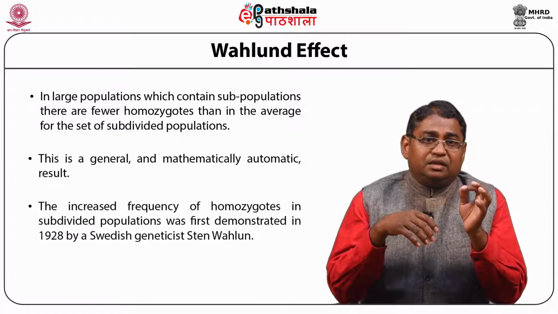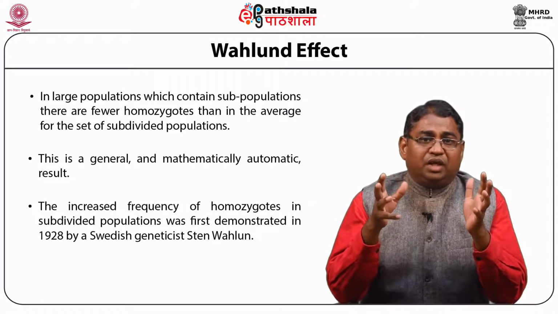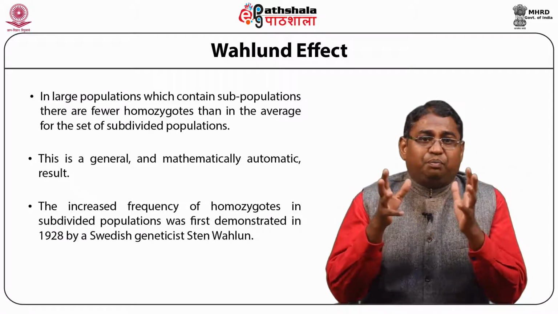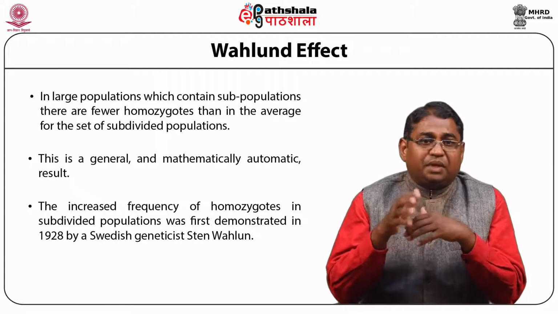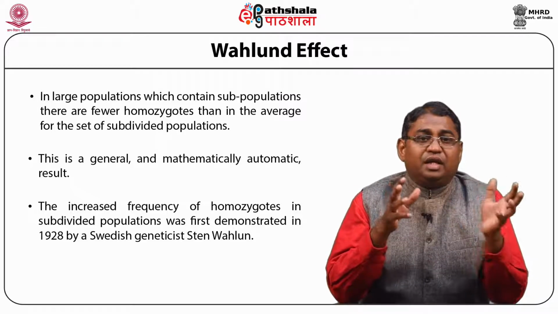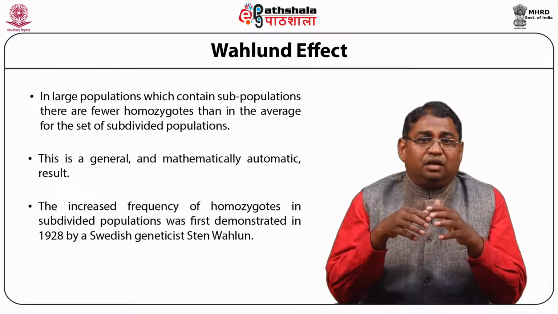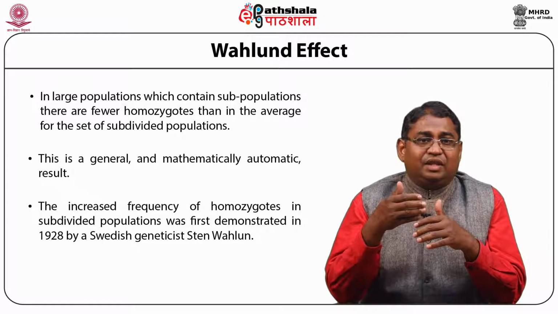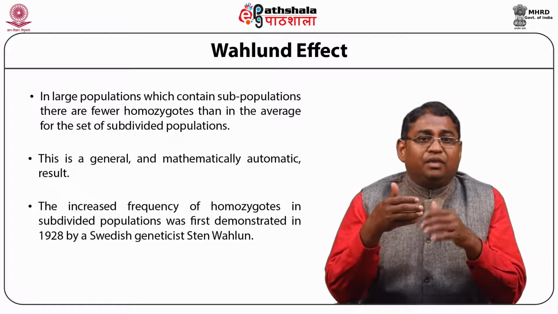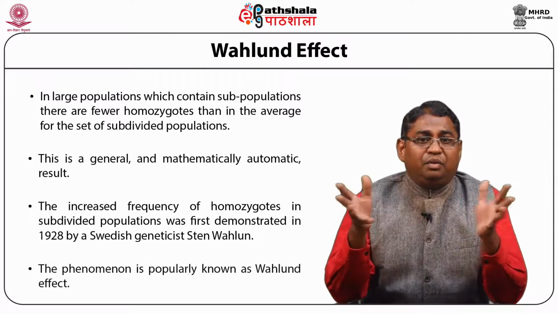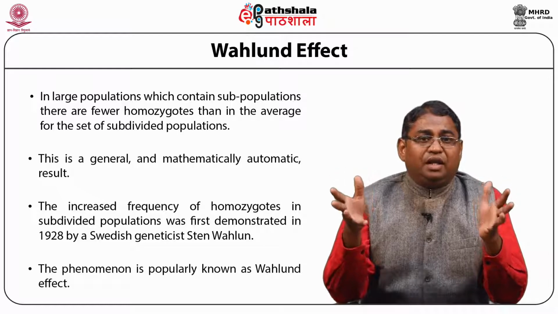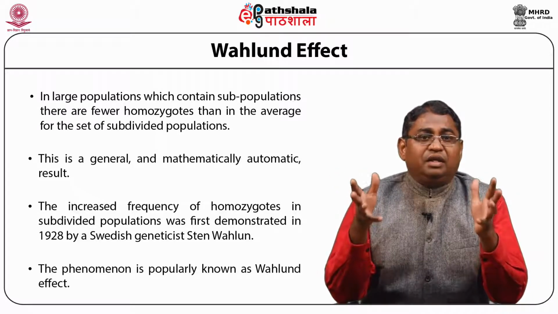The increased frequency of homozygotes in subdivided populations was first demonstrated in 1928 by a Swedish geneticist, Sten Wahlund, and the phenomenon is popularly known as the Wahlund effect.